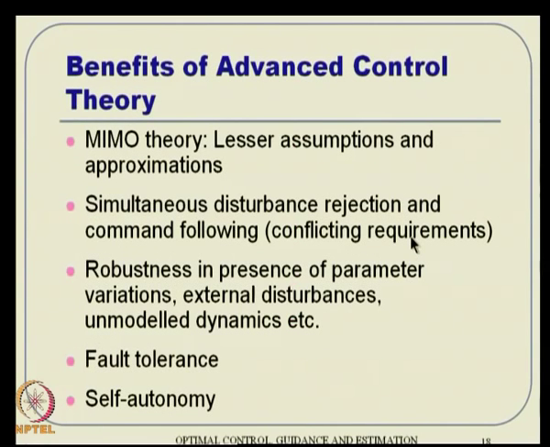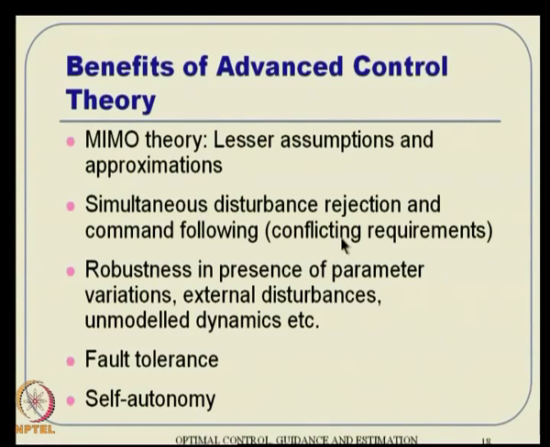Alright, so some of the benefits of advanced control theory. First of all, it is a MIMO theory, that means multiple input, multiple outputs. So, that essentially leads to fewer assumptions and approximations. We do not have to ignore the cross coupling effects and all that; you account for that and then design your control. Then there are concepts of simultaneous disturbance rejection and command following, that means there are typically conflicting requirements.